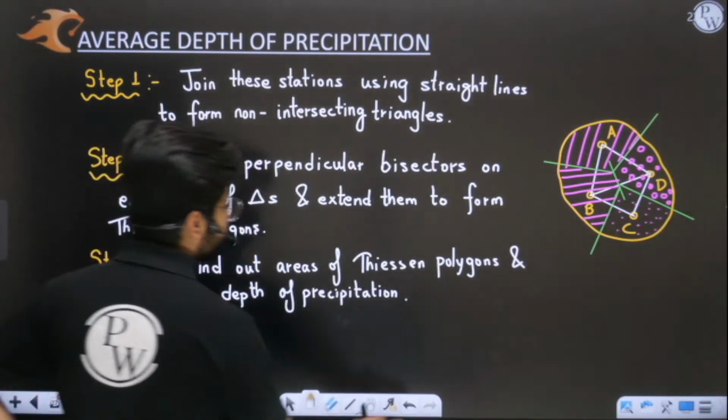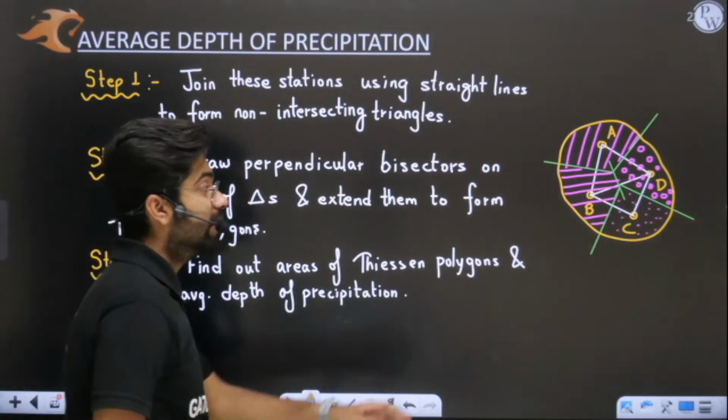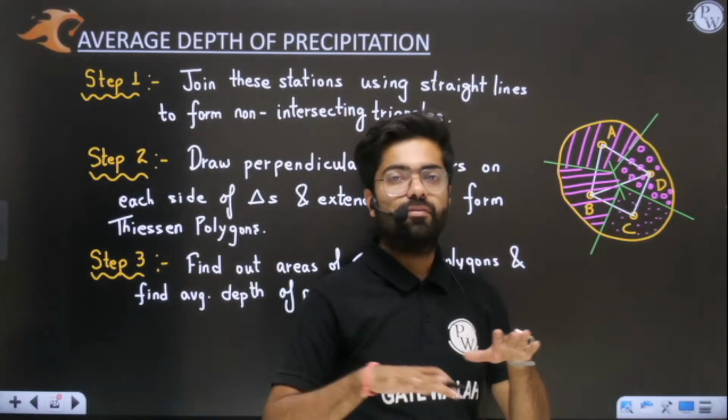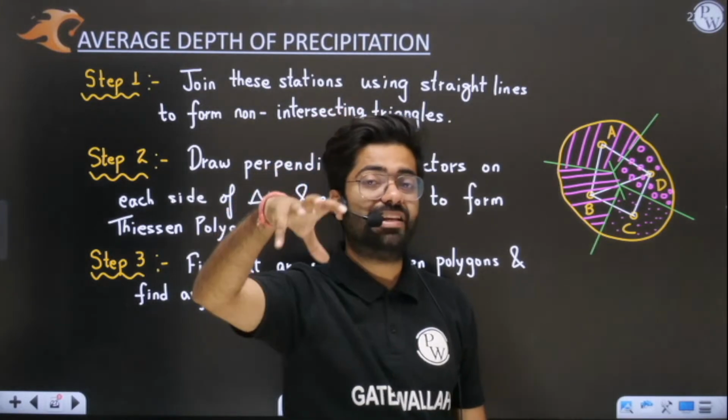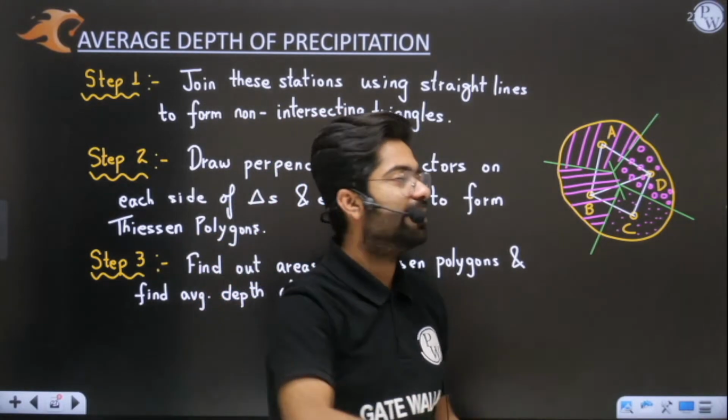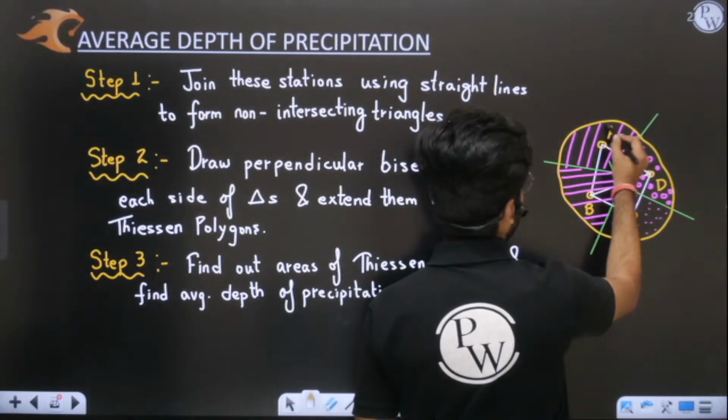Sir, how will I evaluate the average depth area of these Thiessen polygons? So we have a map, a contour map. On that contour map we place a planimeter, and with the planimeter we will simply measure this area.